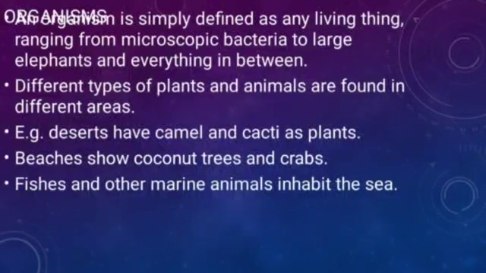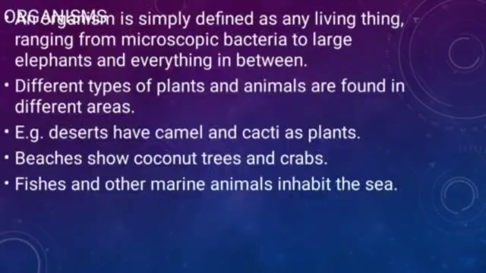In the desert there is the camel and the cactus plant, as I told you. In desert areas we mostly find camels, and many types of cactus as plants.